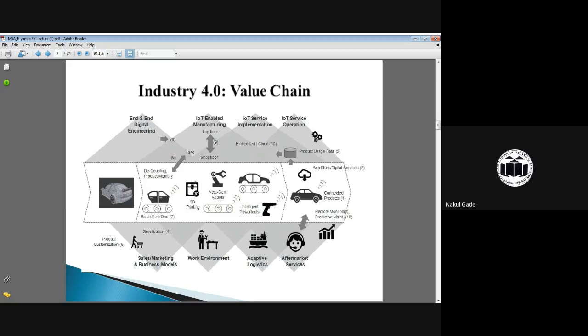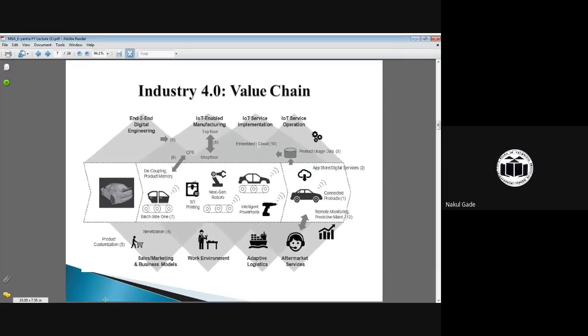If you take the example of any four-wheeler manufacturer, okay, so previously the Maruti vehicle is manufactured by a total automated assembly line.